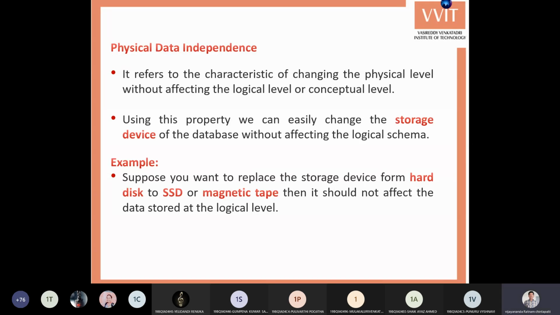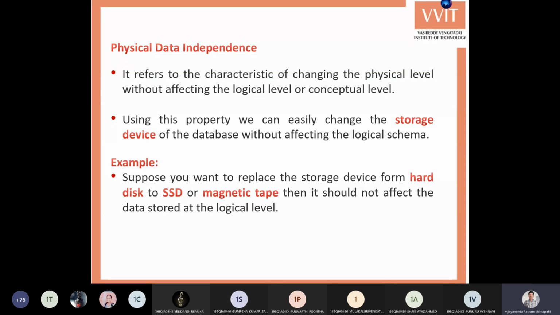By using this physical data independence, we will change the storage device from hard disk to solid state drive, or solid state drive to magnetic tape, without affecting the data stored in the database. That means you need not change the data.